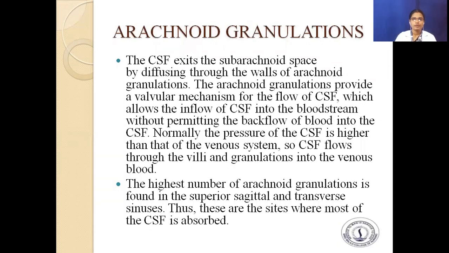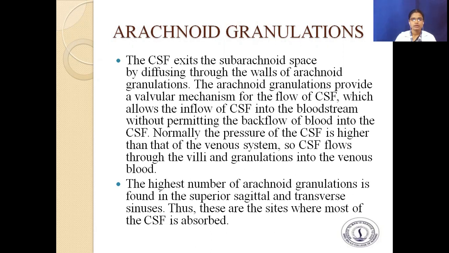The CSF exits the subarachnoid space by diffusing through the walls of arachnoid granulations. The arachnoid granulations provide a valve mechanism for the flow of CSF, which allows the inflow of CSF into the bloodstream without permitting the backflow of blood into the CSF.